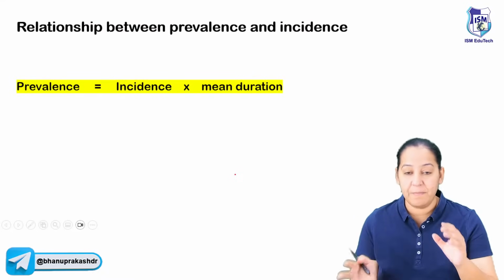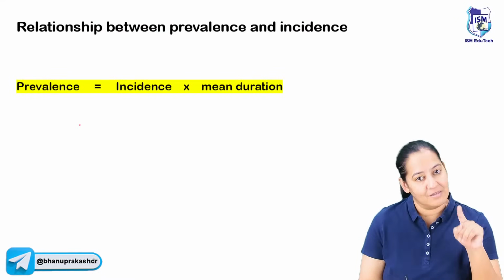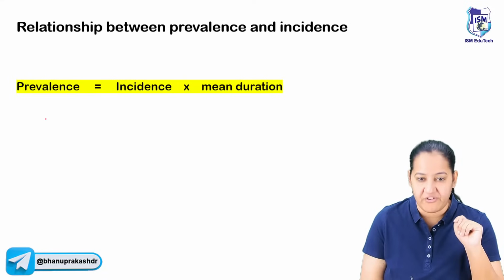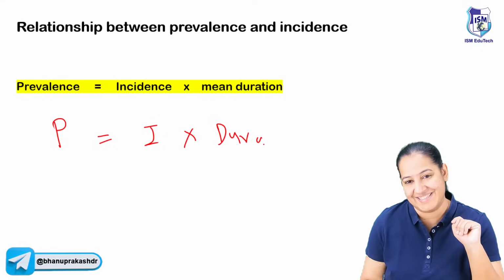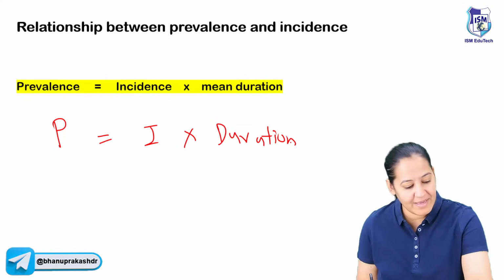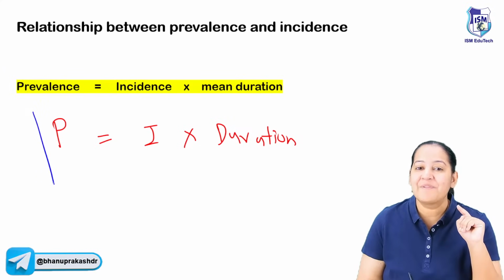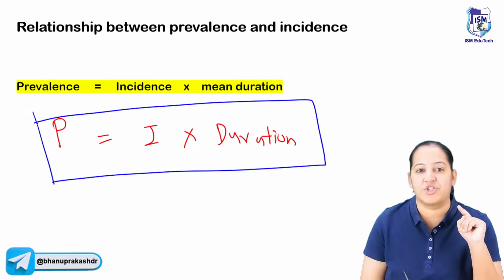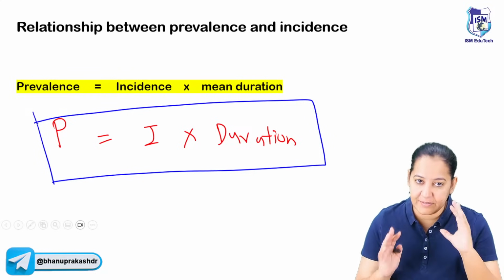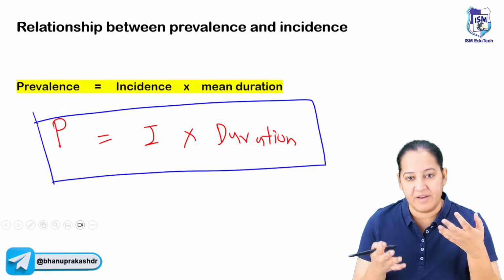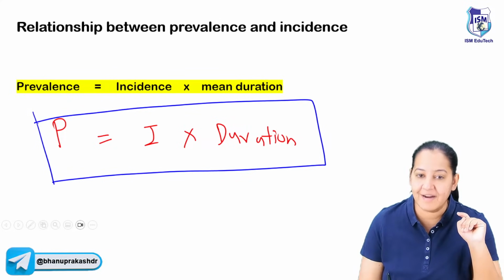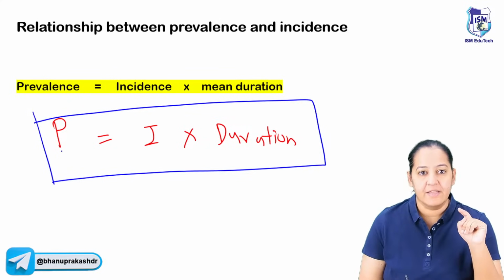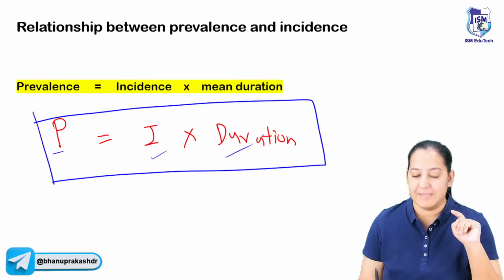Now, what is the relationship between incidence and prevalence? So there is a formula. The formula is in front of you. Prevalence is equal to incidence into duration of disease. What is the formula? Prevalence is equal to incidence into duration of disease. This is the relationship between incidence and prevalence. Say yes if you all got it. So can you see the prevalence is depending on the incidence as well as duration.